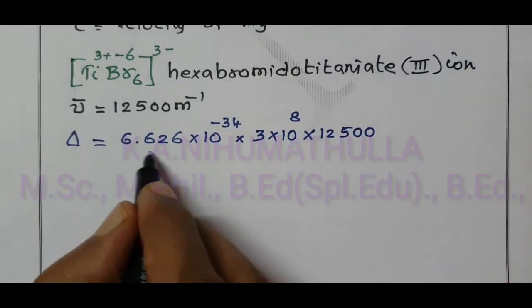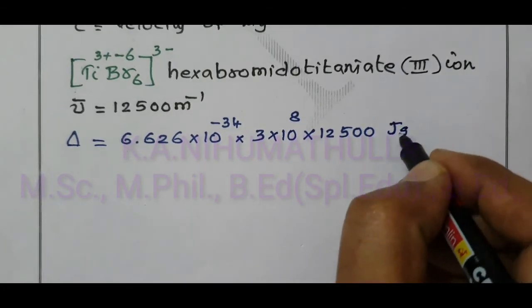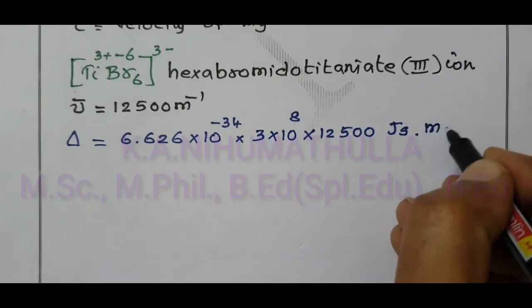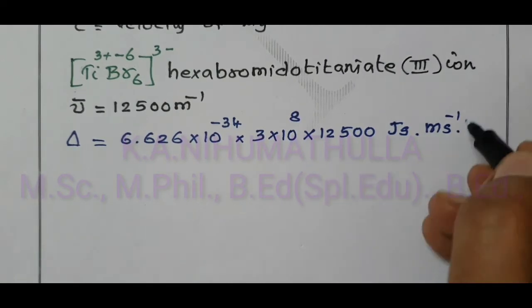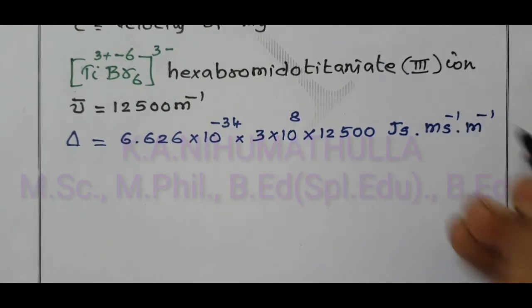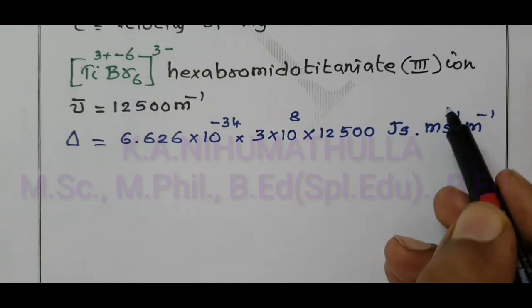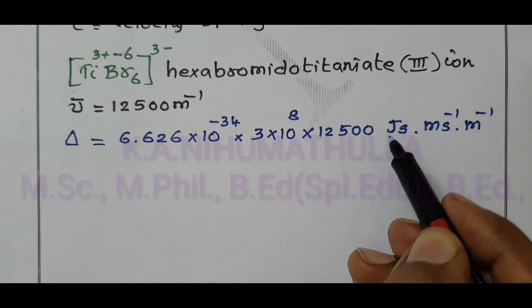What is the unit of the Planck constant? Joule second. What is the unit of velocity? Meter second power minus 1. What is the unit of wave number? Meter power minus 1. So second power minus 1, meter power minus 1, the answer is in joule.